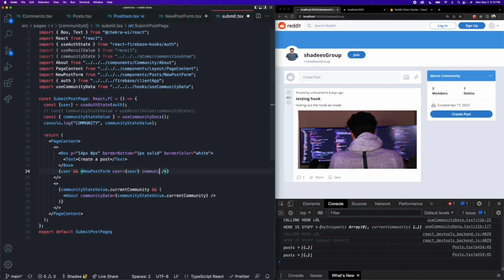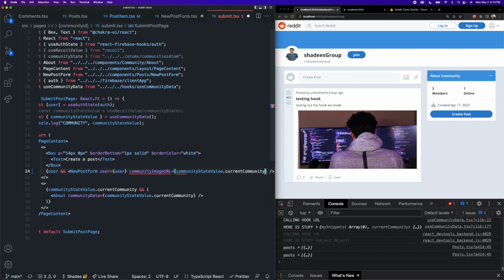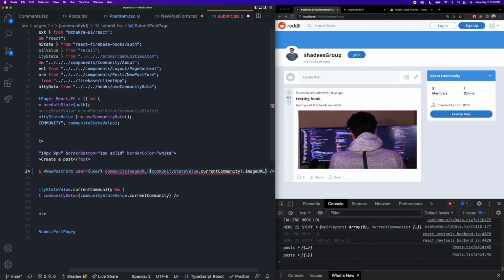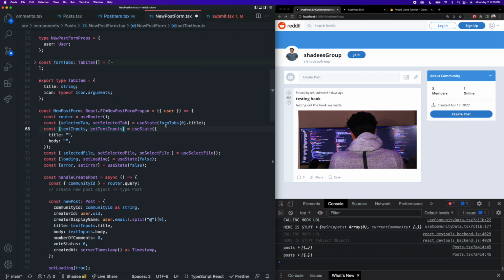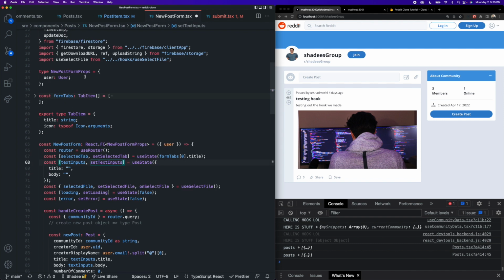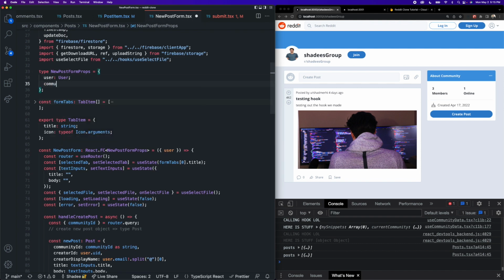So we can say community image URL, and this is going to be equal to community state value dot current community dot image URL, just like that. Then inside of our new post form, we have to actually add that to our prop type here. Underneath our user, we can add community image URL, and we're going to make this optional because if it does not exist on the current community, the value of it is going to be undefined. So we need to tell TypeScript that it's going to be either undefined or a string.